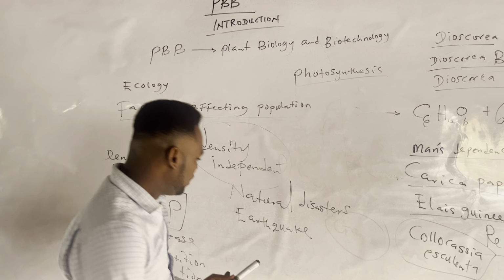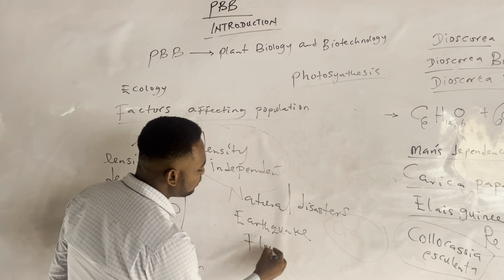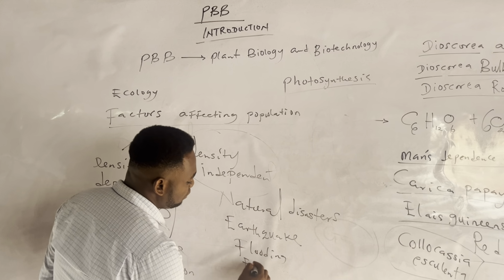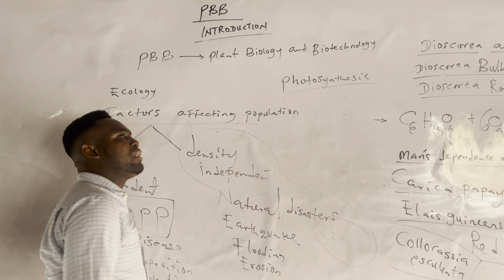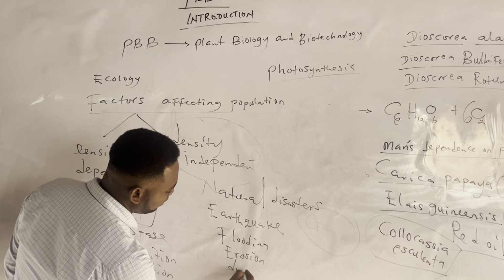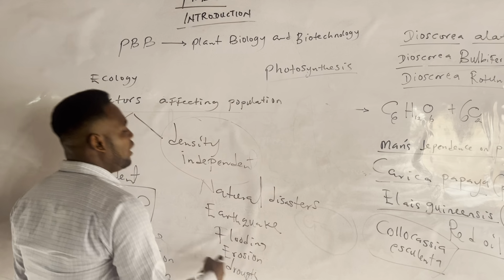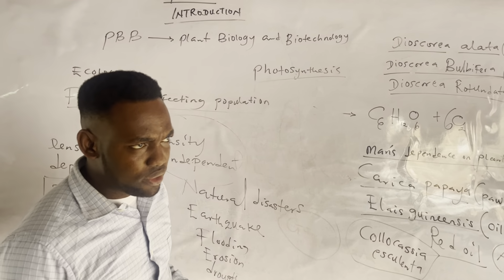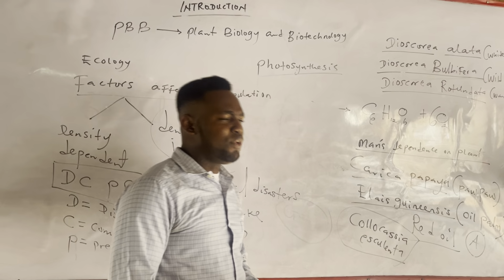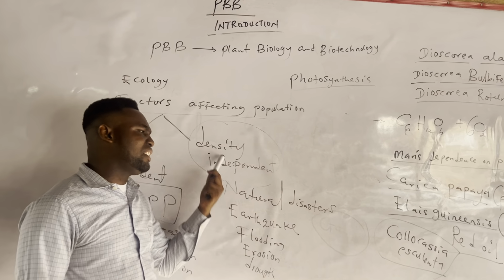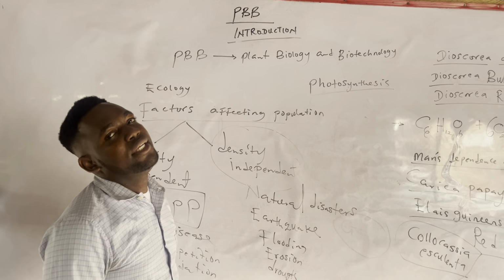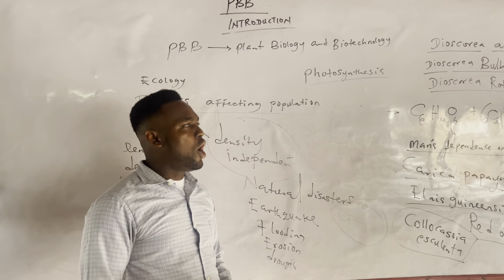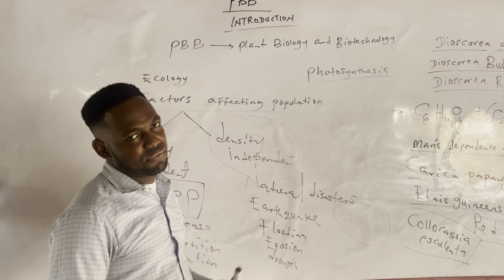Other factors are flooding. You can say flooding or flood. Then you can talk about erosion. These are natural disasters. You can talk about droughts, which is dryness. Then so many things you can talk about, even tornadoes, volcanoes, volcanic eruption. All of them are factors affecting the population, and as such, they do not depend on density. This is all we can take on this first video.